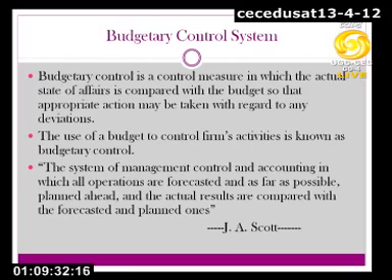If you look at whatever we have discussed so far, the budgetary control system assists management for three major managerial functions, and that is planning, coordination and controlling. These three functions are, to my understanding, the most important functions in management, and that is what has been supported by budgetary control system.